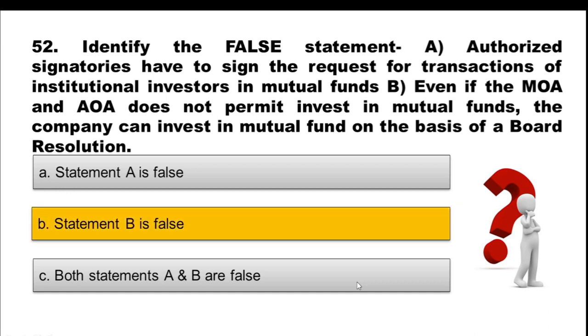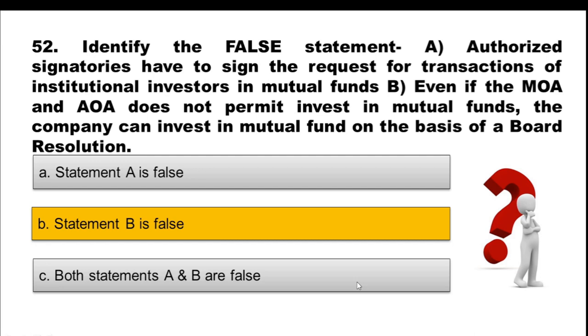And the right answer is option B. Only statement B is false. Statement A is totally correct, because authorized signatories have to sign the request for transactions of institutional investors in mutual funds. See why statement B is incorrect? Because it says that even if the MOA and AOA do not permit investing in mutual funds, the company can do so. But that is totally wrong.